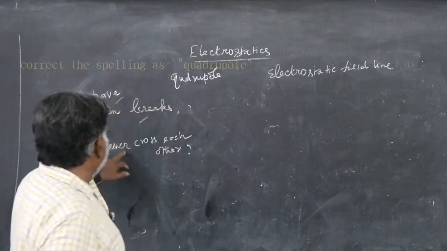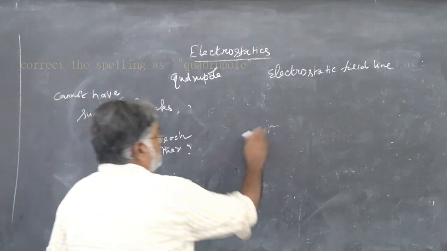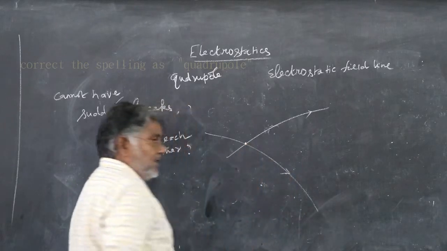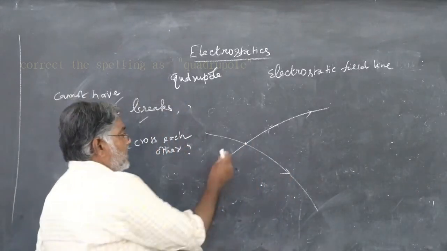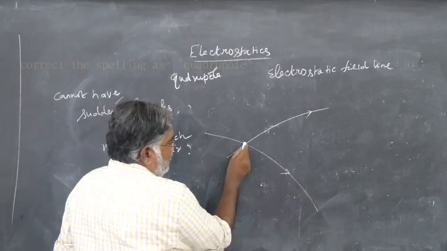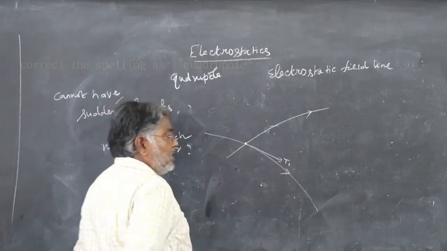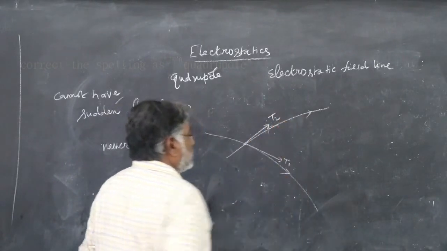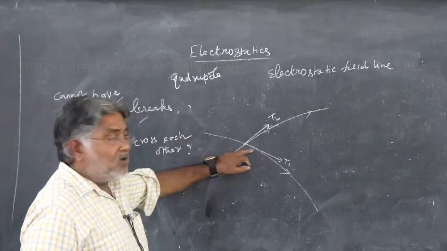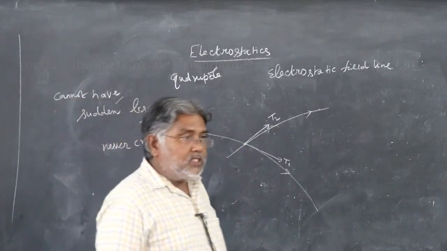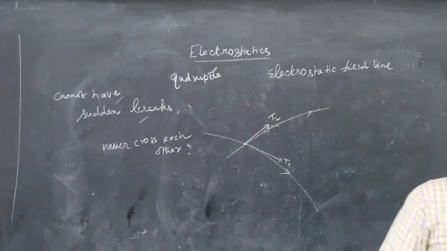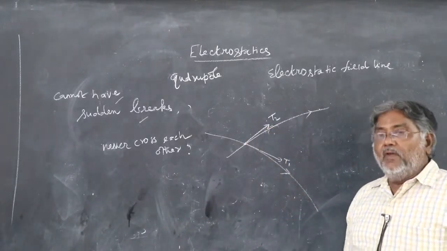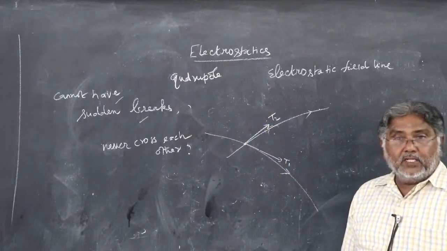They cannot cross each other, obviously, because suppose there is one field line and another field line, and imagine they are intersecting here. Then what will happen? You can draw two tangents. For this field line, you draw one tangent, say T1. For the other field line, at this point, you draw another tangent. So at this point, you can draw two tangents, and the tangent should represent the direction of the electric field. How can an electric field point in two different directions at this location? Not possible. Therefore, we can say that field lines never cross each other.